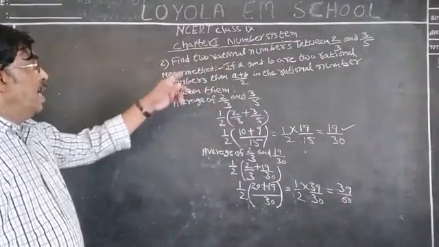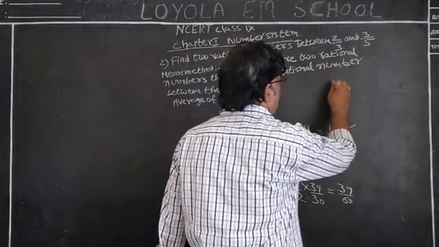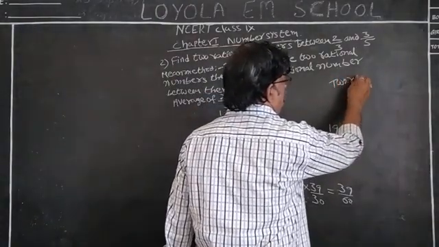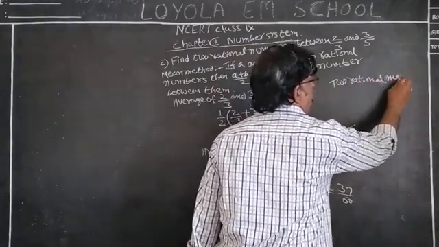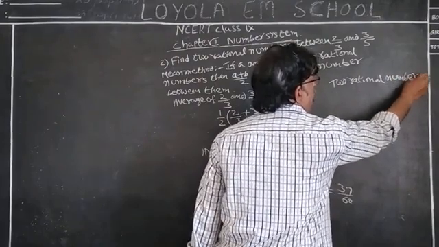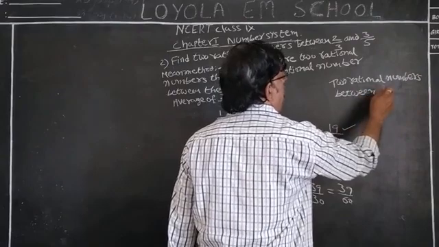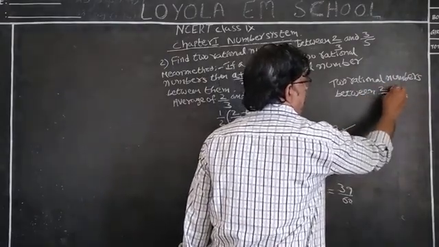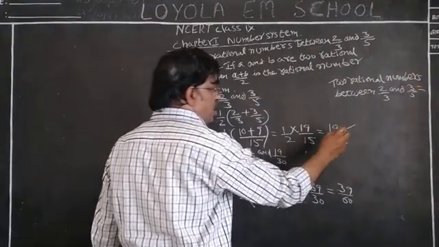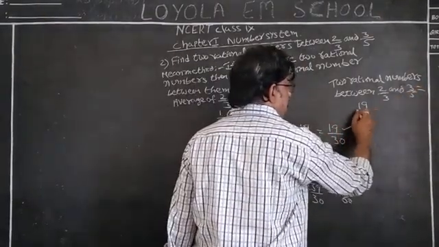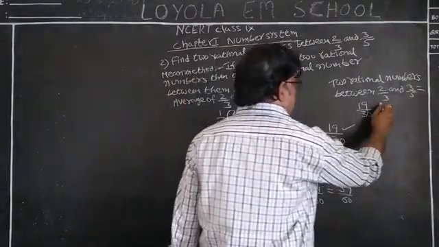So, the two rational numbers between 2 by 3 and 3 by 5 are: first one is 19 by 30 and second one is 39 by 60.